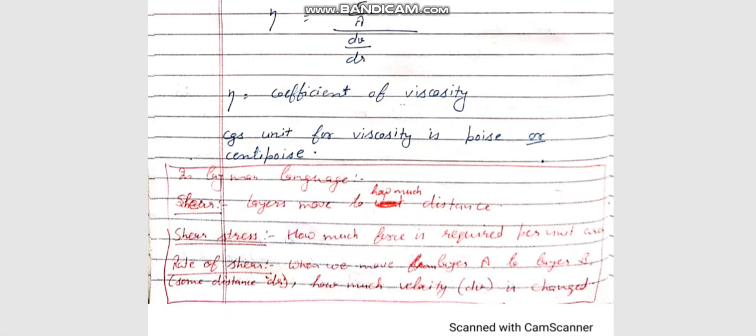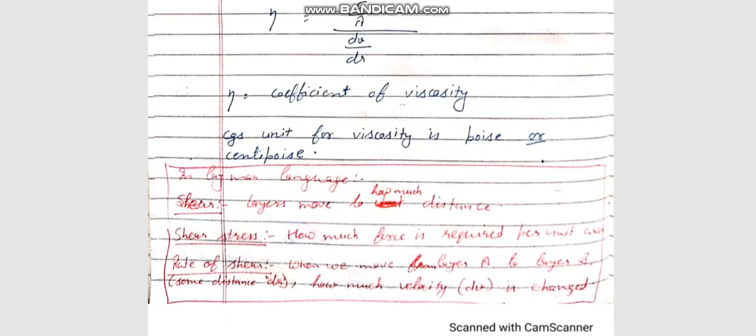The last term is rate of shear. When we move from layer A to B, then if A moves, for example, a distance of 1 meter, layer B will not move 1 meter, but a distance lesser than 1 meter.